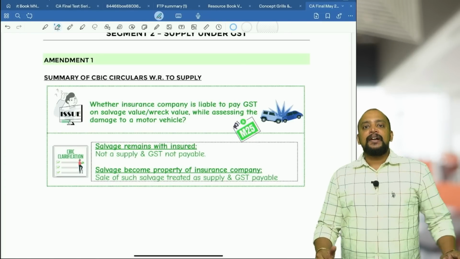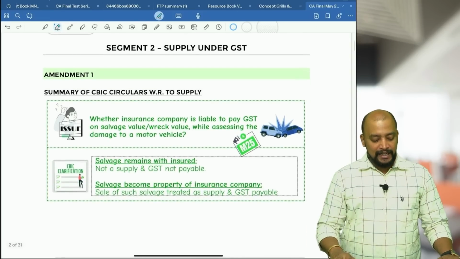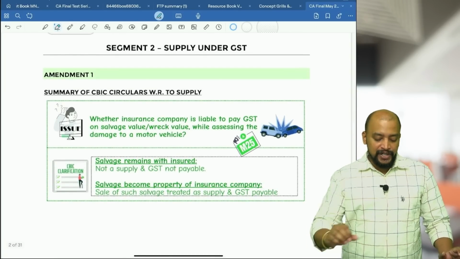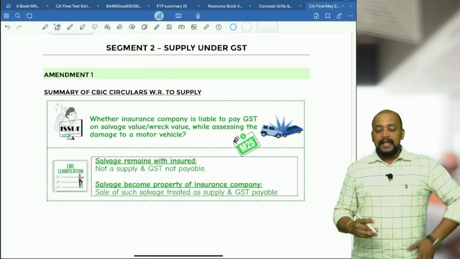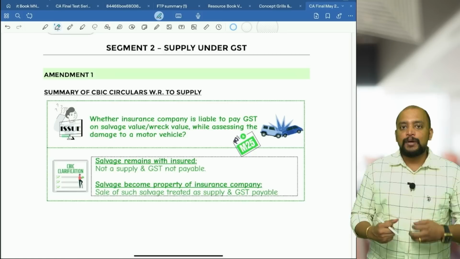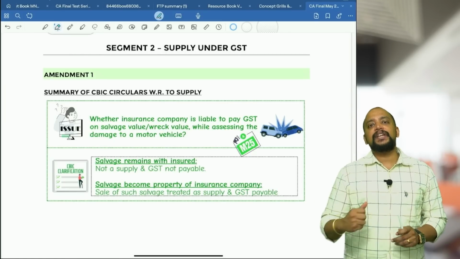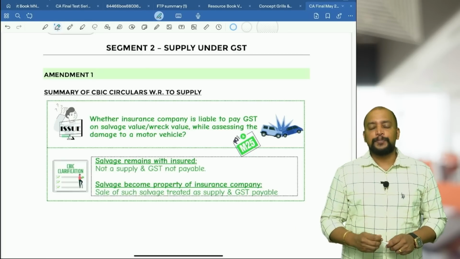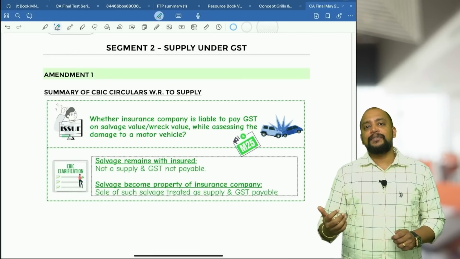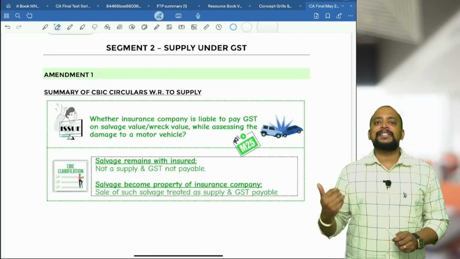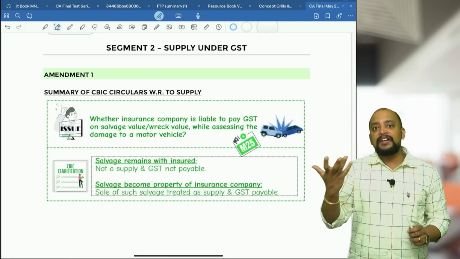Okay, so I'm moving on to the first amendment, which is in supply under GST. The first amendment is related to a circular. Insurance companies, the moment a car or a vehicle meets with an accident, will pay money to the insured. When money is paid to the insured, what happens to the salvage value? Whether the salvage belongs to the insured or to the insurance company, that's the point of discussion here. Salvage means the leftover parts.